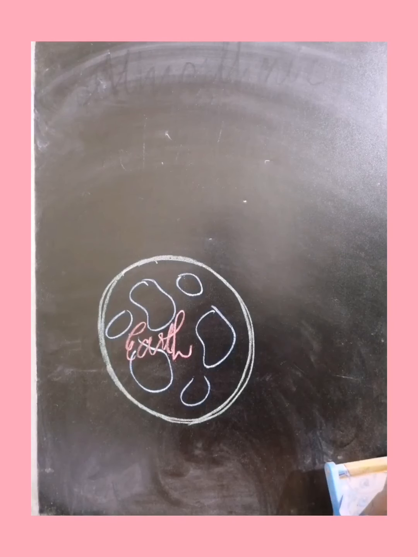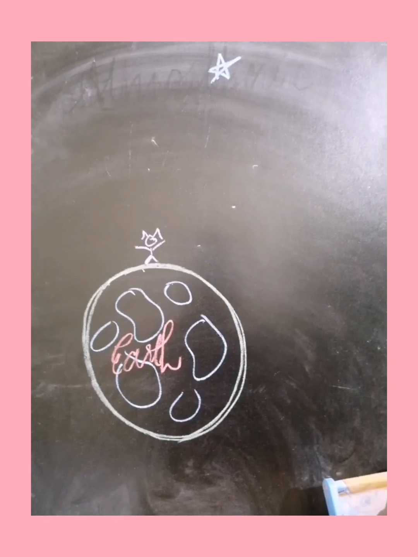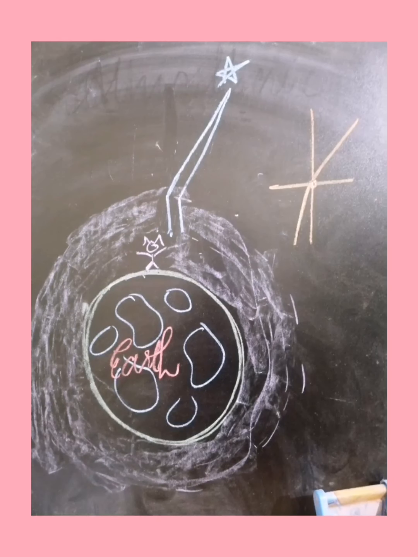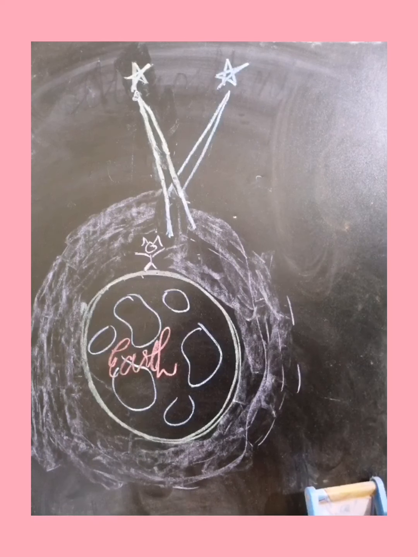So there is our earth. Here's a person on the earth. Here's the star. And the purple colored part is our atmosphere. Now what happens when the rays of the star strike the atmosphere? It bends. Why? Because the light was going through the vacuum, and when it comes into the denser medium, it will bend towards the normal, as you can see on the plane on your right hand side. So it is bending towards the normal when it goes into the atmosphere, which is the denser medium compared to the vacuum.